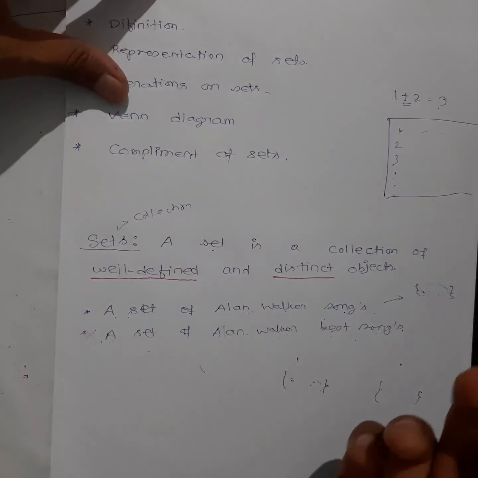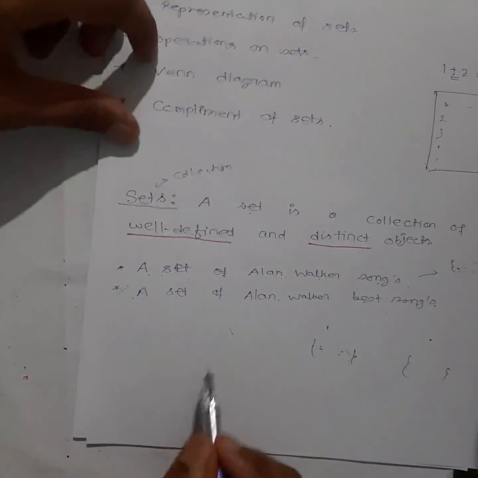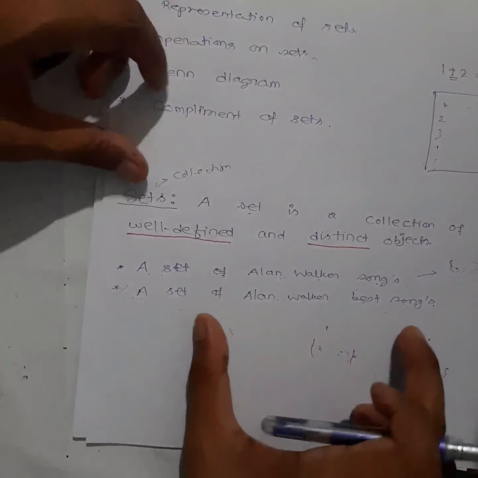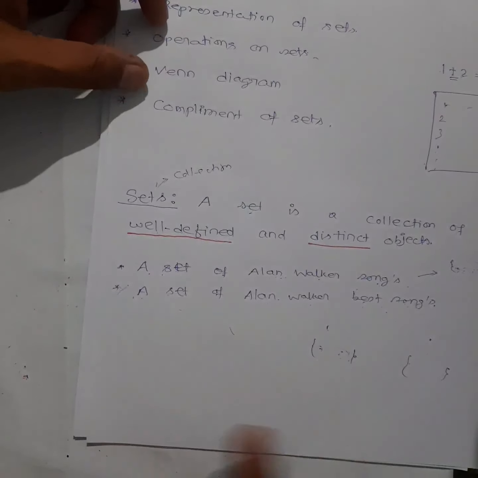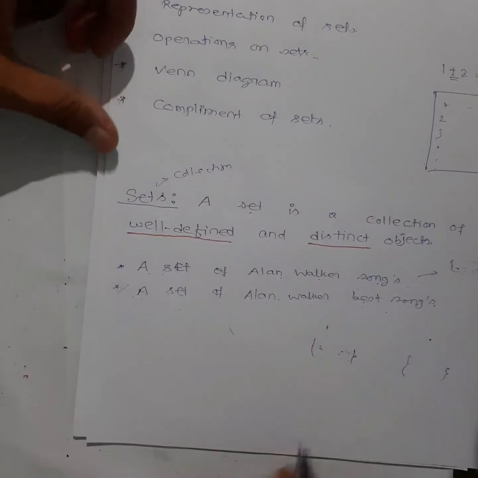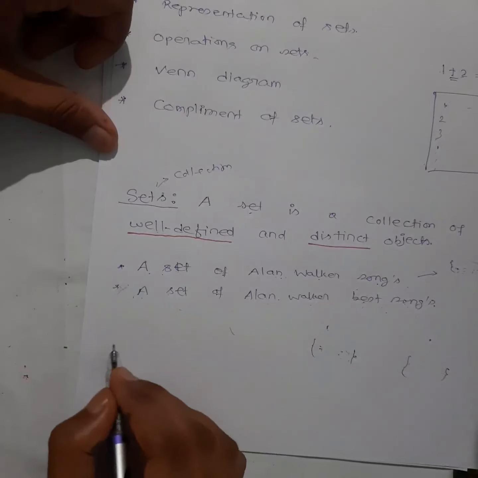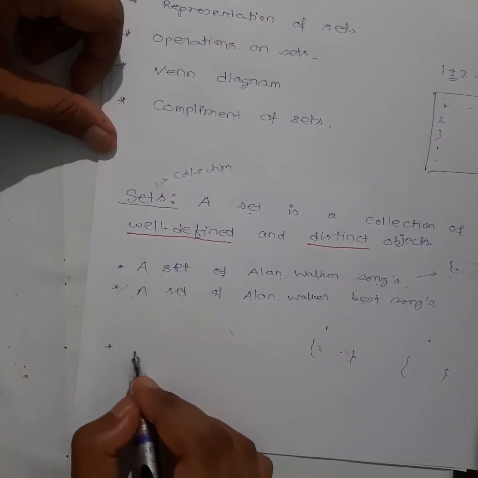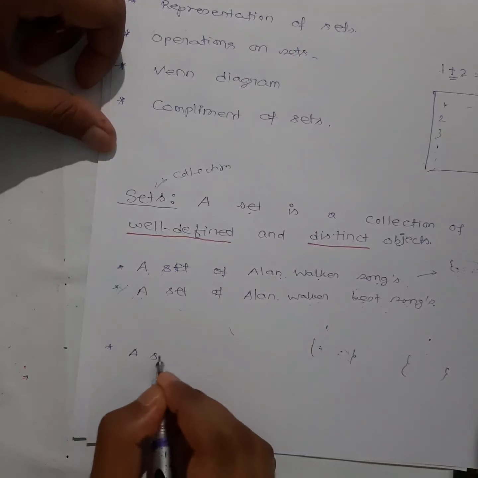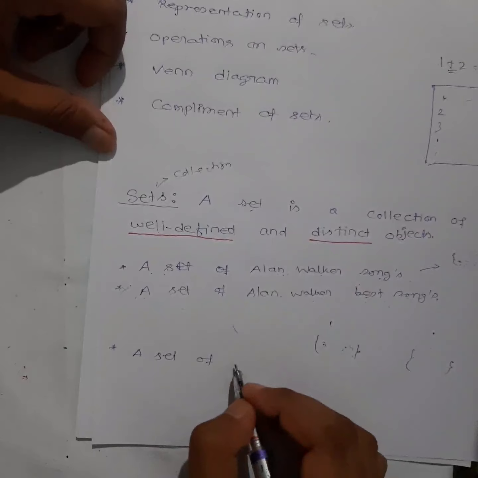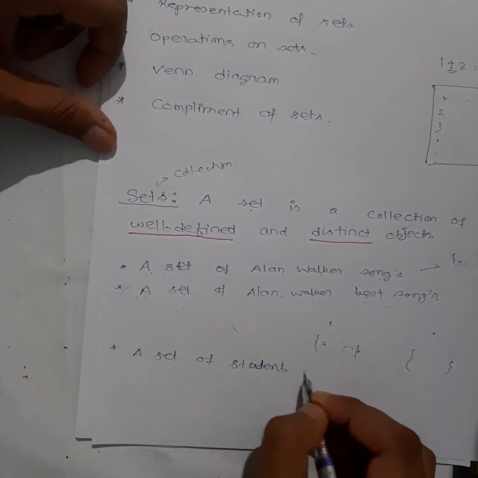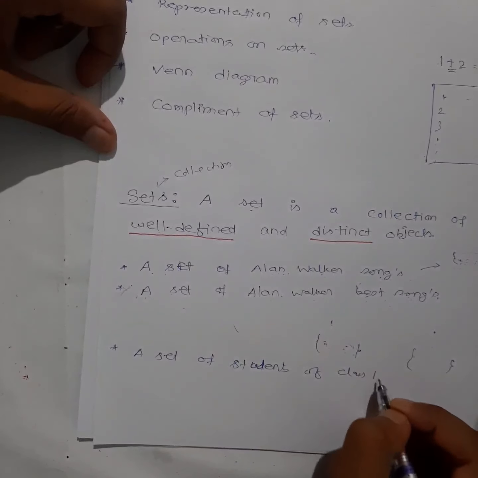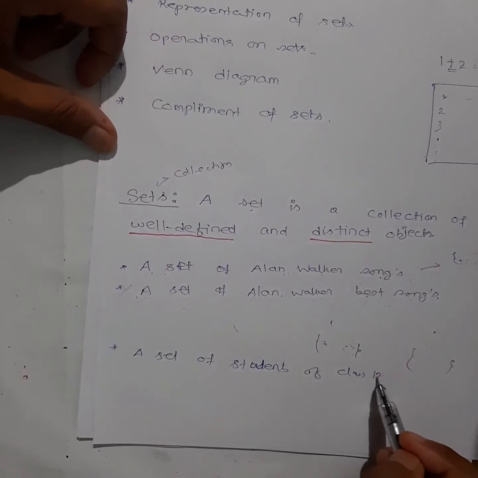Okay, let me give you another example. Obviously things will not be that clear with only one example, so try to take different examples and then you will understand well. Let me take one more example. Suppose I ask you: give me a set of students of class 12. What will you do in this case?